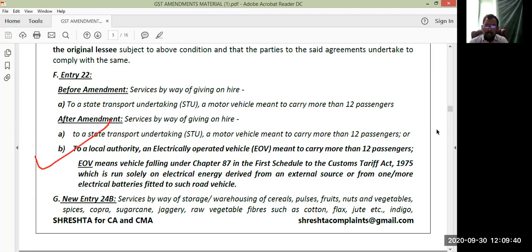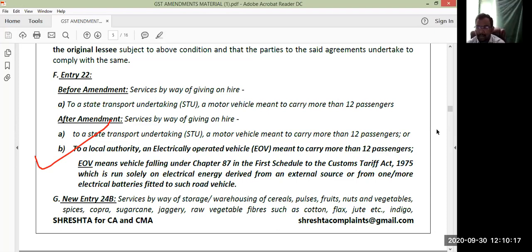After the amendment, services by way of giving on hire, right? Point number A is as it is, even before the amendment that was there. And point number B is newly added: to a local authority, an electronically operated vehicle meant to carry more than 12 passengers. It's not depending upon the fuel, it's purely depending upon the energy derived from an external source or from one or more electrical batteries fitted to such road vehicle.